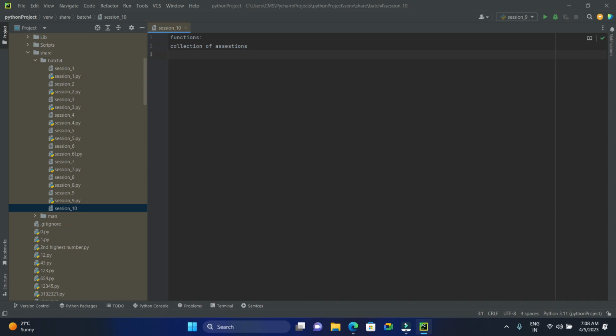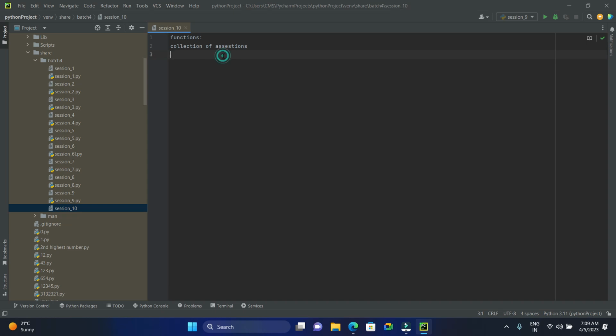A function is nothing but a collection of related assertions that performs mathematical, analytical, or evaluation operations. So what is a collection of statements? A collection of statements is called a function that performs a particular task.